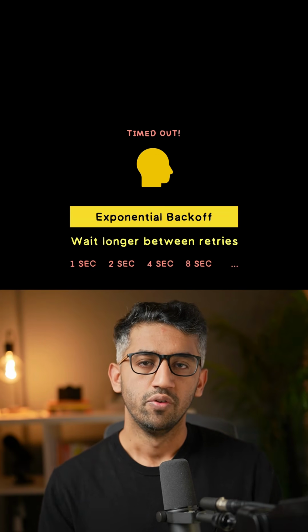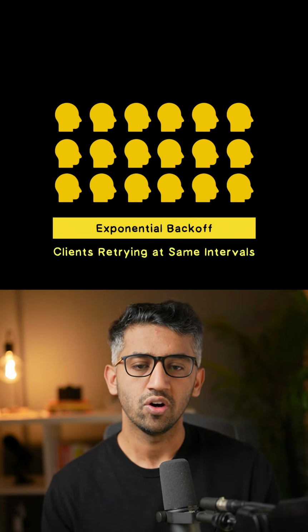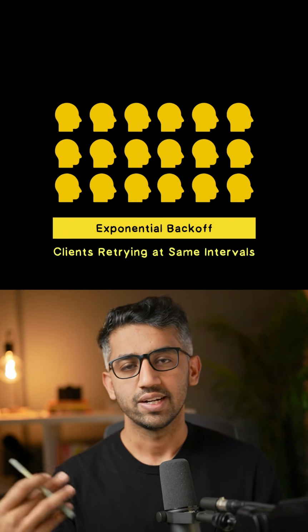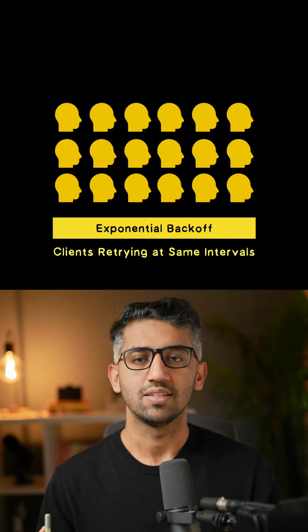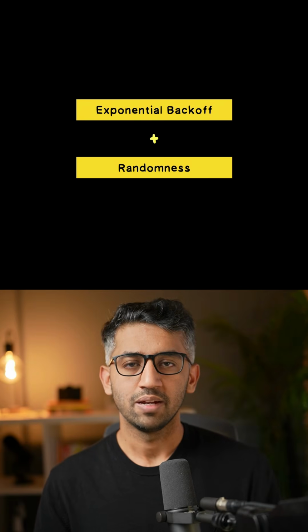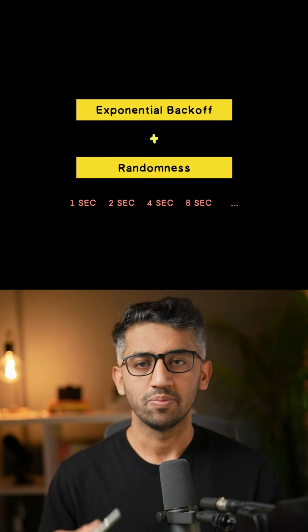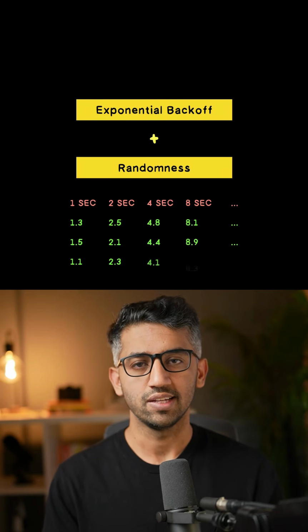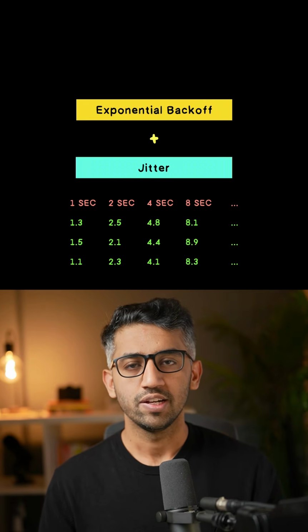One problem with exponential backoff though is if you have a lot of clients and they all fail at the same time, their retry delays will overlap and the server will still get the retry request at the same time. To fix this, we add some randomness to the delays. So instead of sending the request at the same intervals, we add some random value to each of the client's delays so that the server may not get the request at the same intervals. This random value is called jitter.